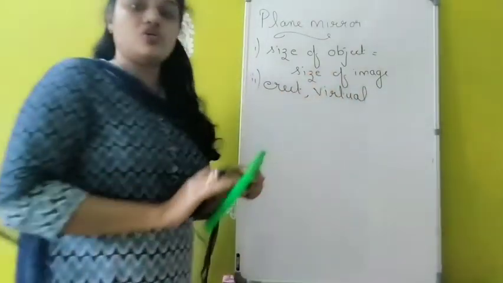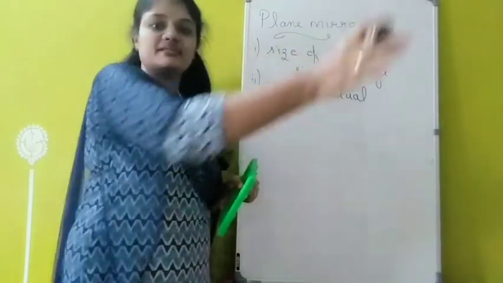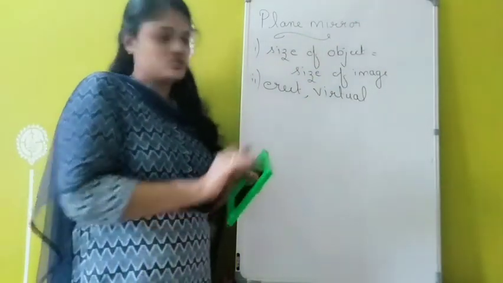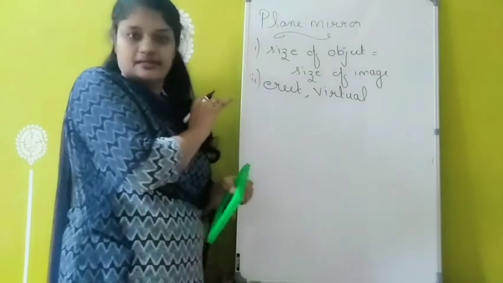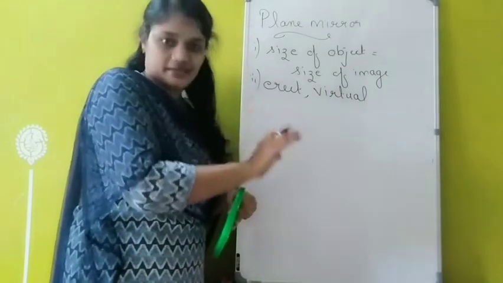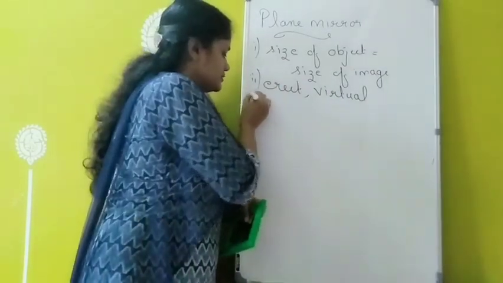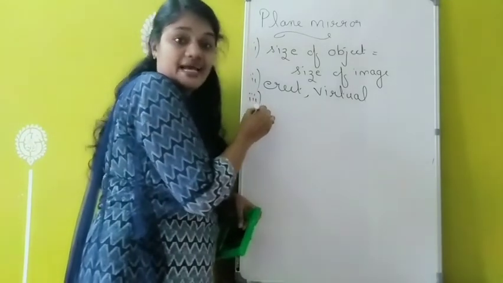The image formed on the plane mirror cannot be obtained on any other screen. It is formed only on the mirror. So it is a virtual image as well as an erect image. Then third one, the image is laterally inverted.